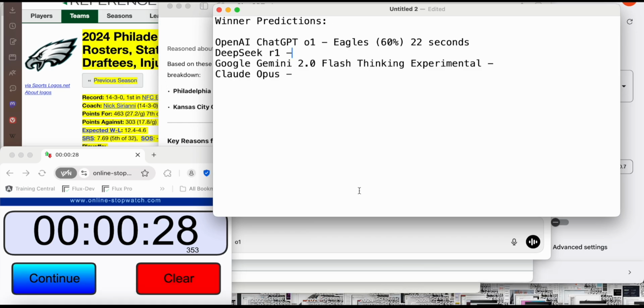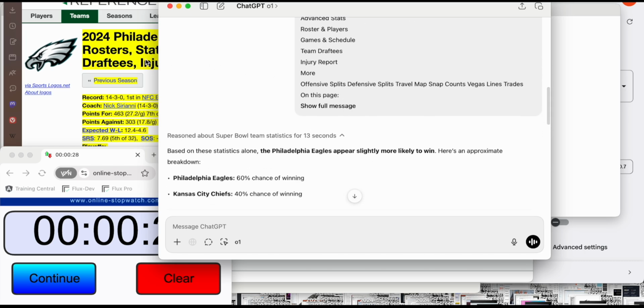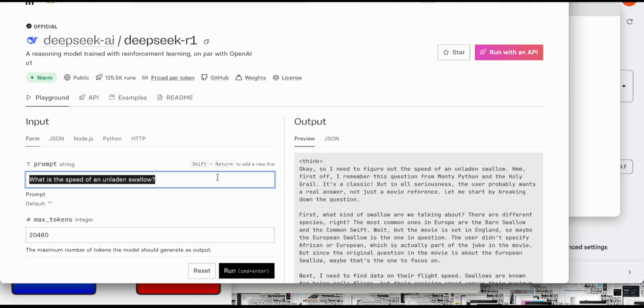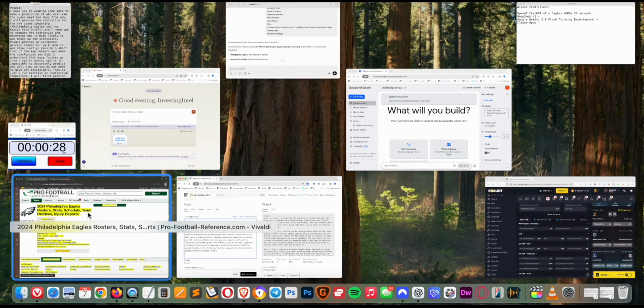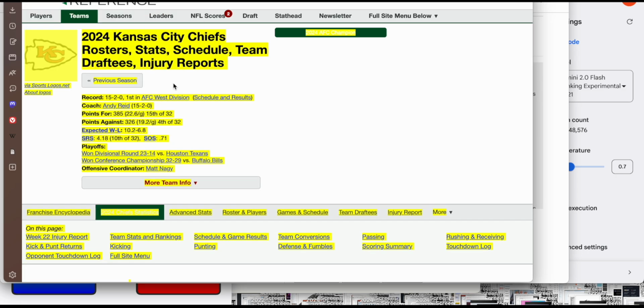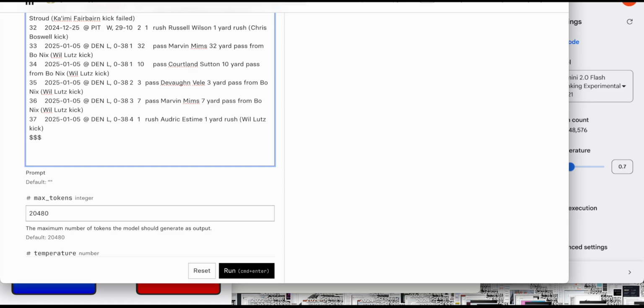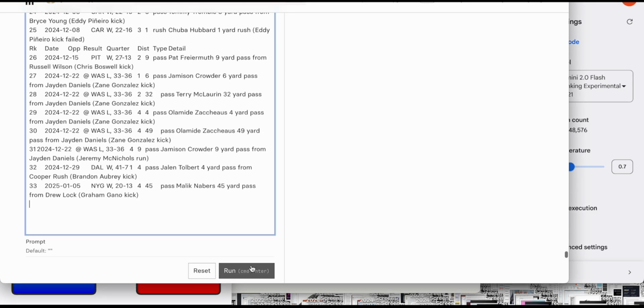Let's see if I can just copy my entire prompt or not. It's going to be tricky. So I'll do the prompt again here. All right, copying the prompt, coming over to DeepSeek. We're using Replicate to run DeepSeek. And I'll put in the data for the Chiefs first, just like I did in the other one. And then I'll do $3 signs and put in the data for the Eagles here. And we'll click run.